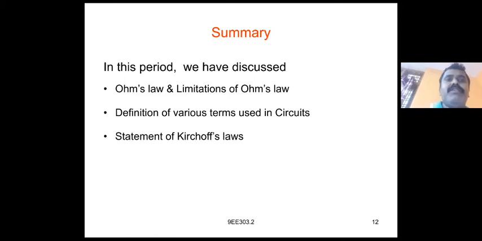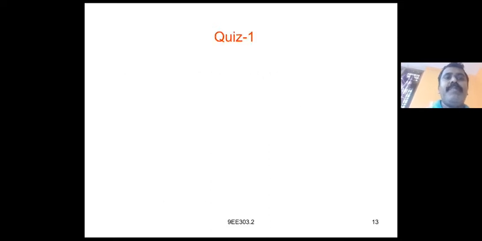Now we discussed Ohm's law, the limitations of Ohm's law, and the definitions of various terms used in the circuit. Next we can study the statement of the Kirchhoff laws.